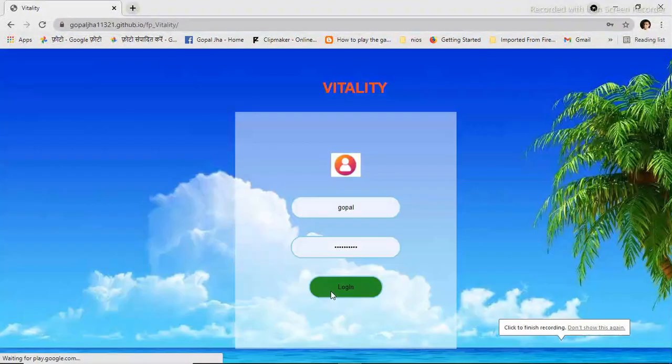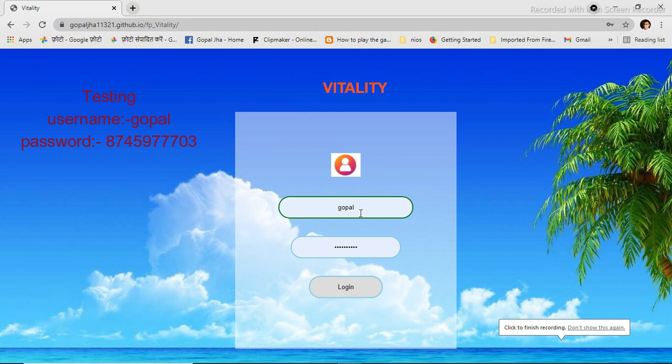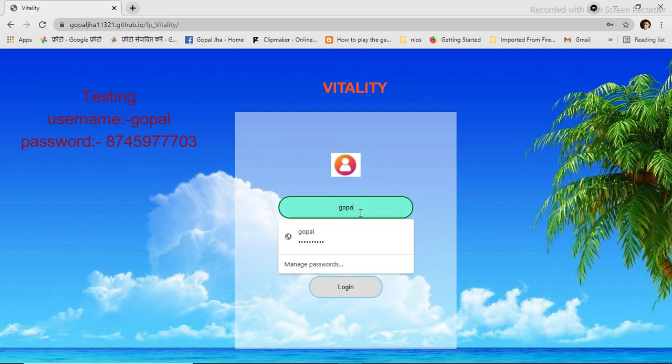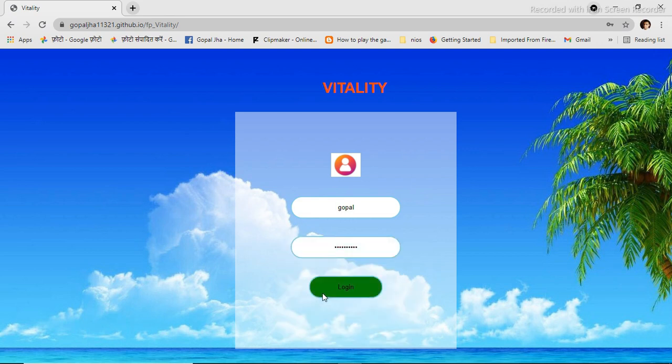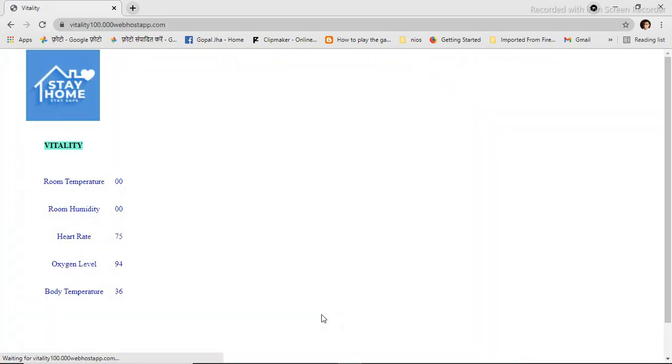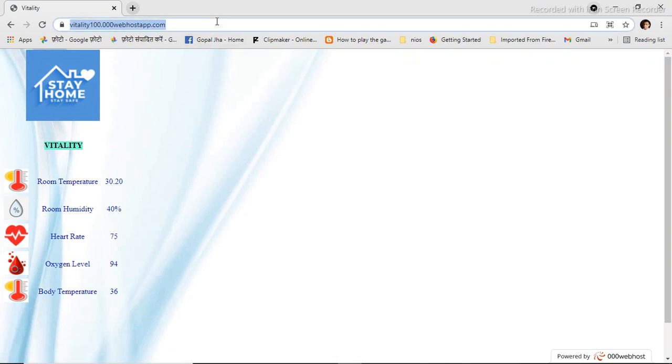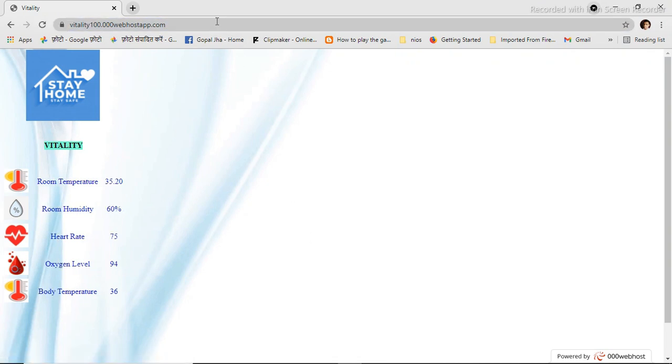So this is our project. First we enter the name, username, then password. After that you will be accessing the site. Welcome Gopal. Whenever you refresh the data page, you get the latest data.